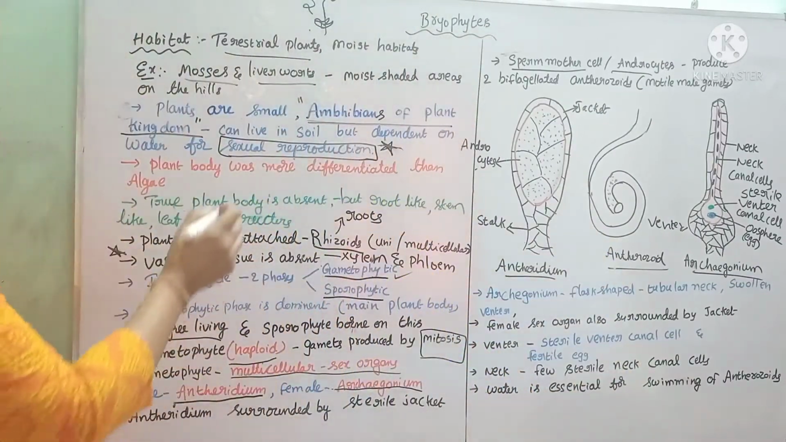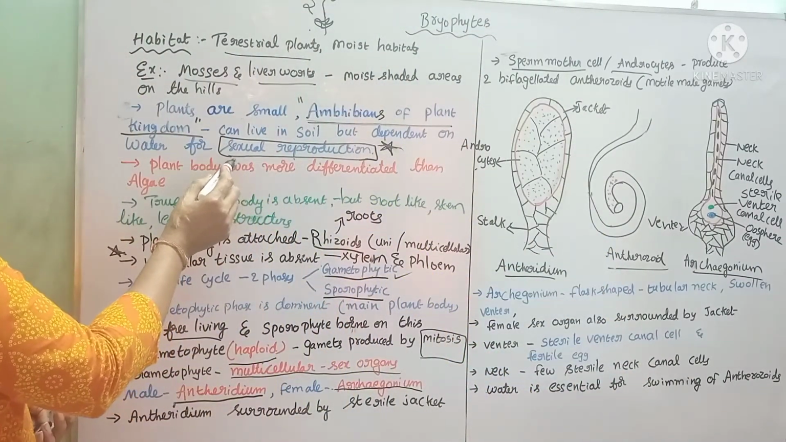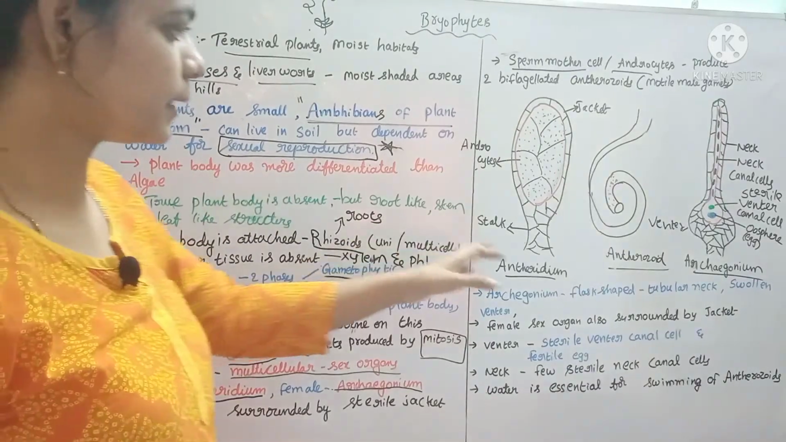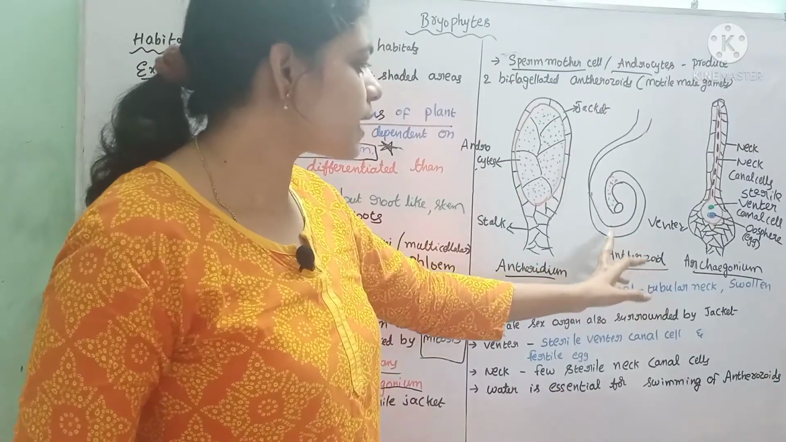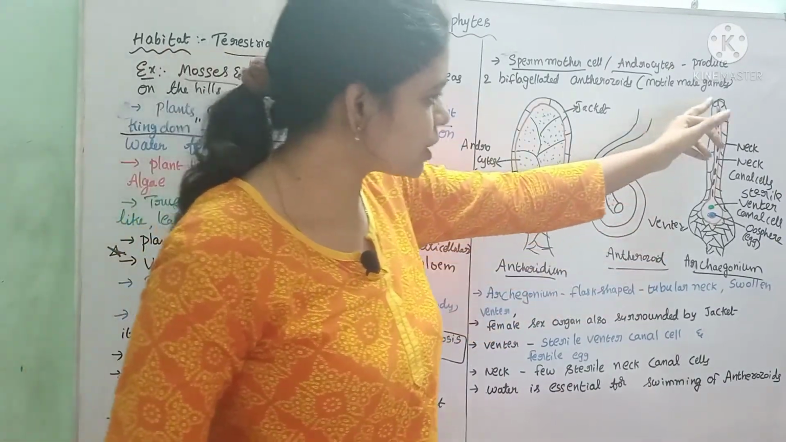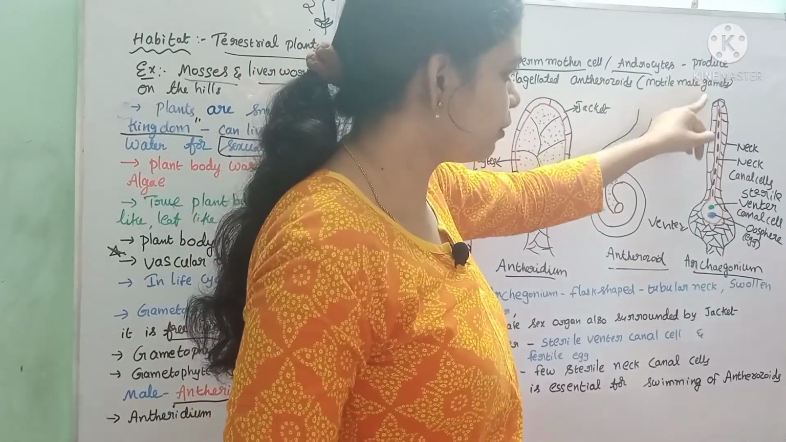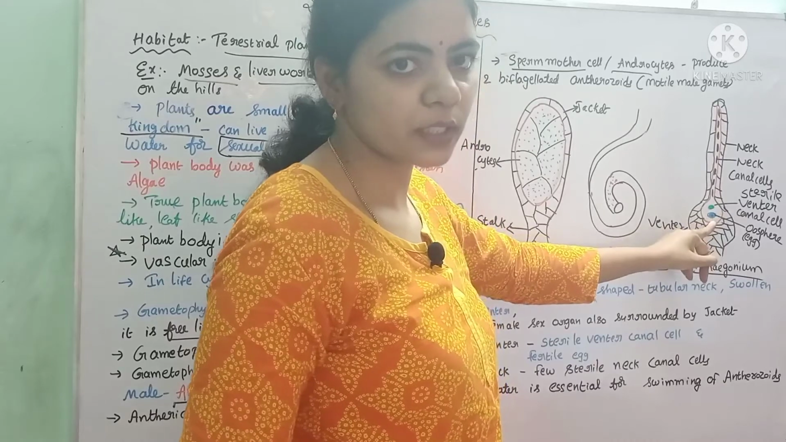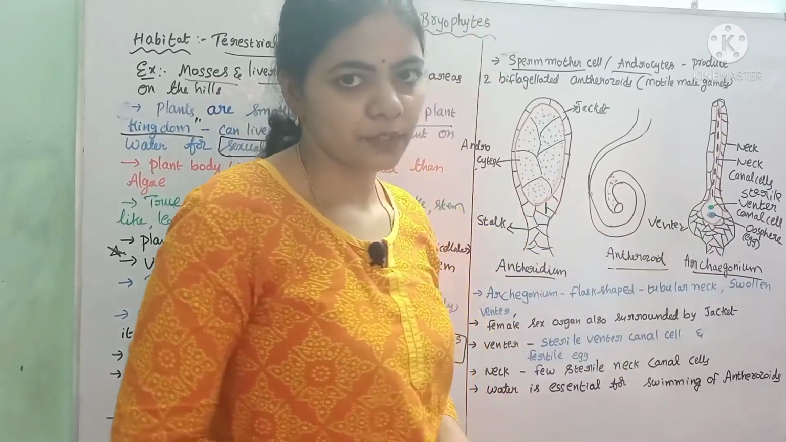I have already said in the starting that in sexual reproduction, water is essential for motility, right? Here these antherozoids swim in the water and reach the flask-shaped archegonium, reach near the oosphere, fuse with it, and a zygote is formed.